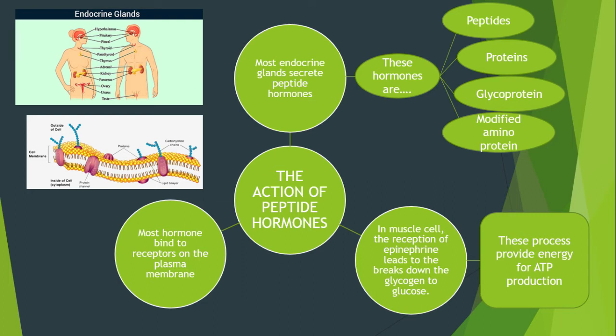Okay, third, most hormones bind to receptors on the plasma membrane. So this is our plasma membrane. And most hormones refer to peptide hormones, and these hormones always bind to the receptor on the plasma membrane, the receptor protein.